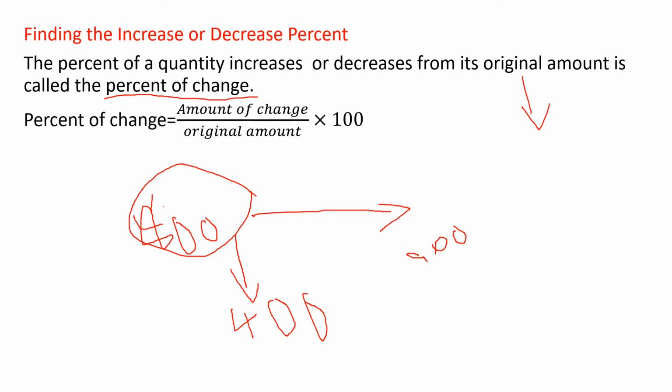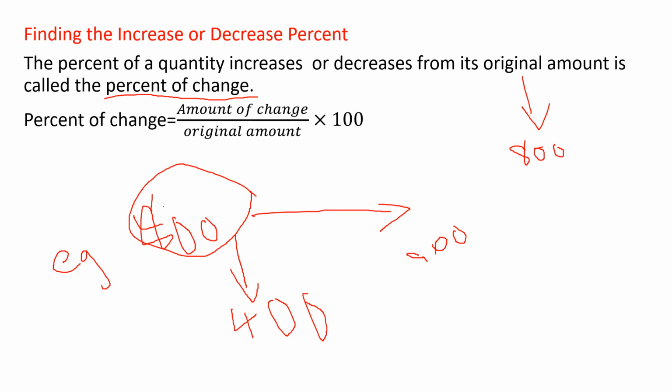right? So if it is decreasing, what formula will we be using? If it is increasing, what formulas are you going to see? We'll learn it. How will you find the percentage of change? Take this as an example. I am giving you 800 chocolates. That is the original amount.